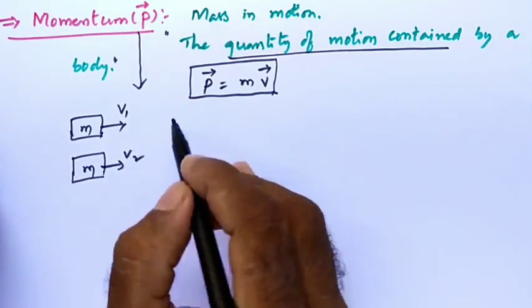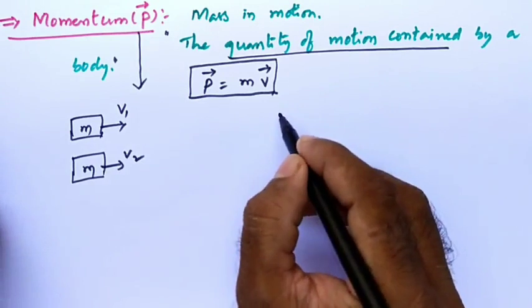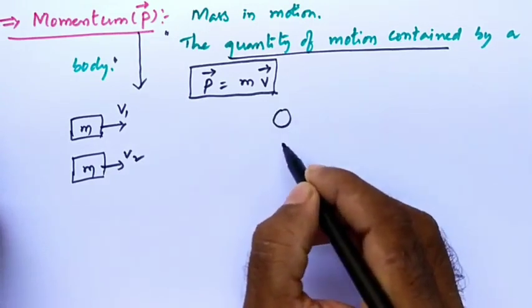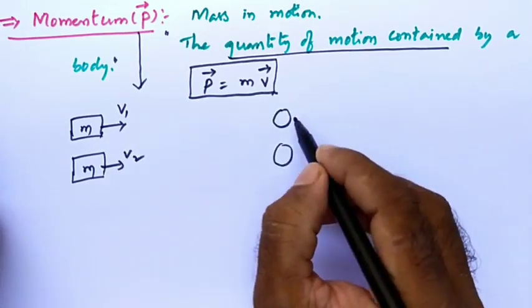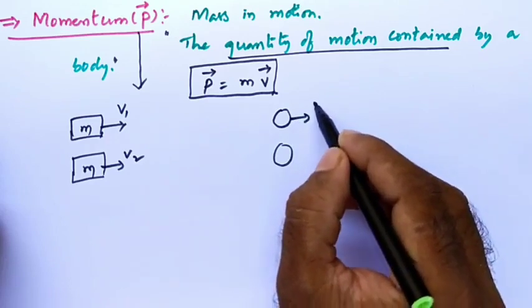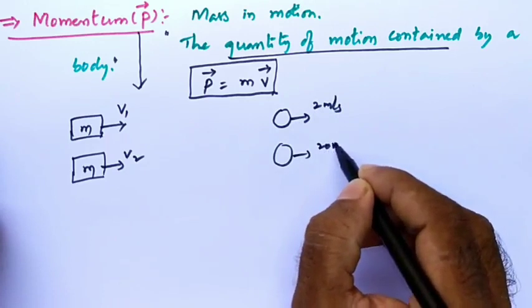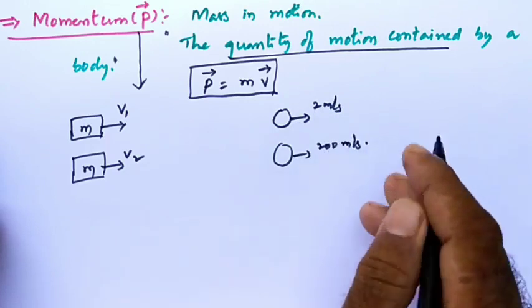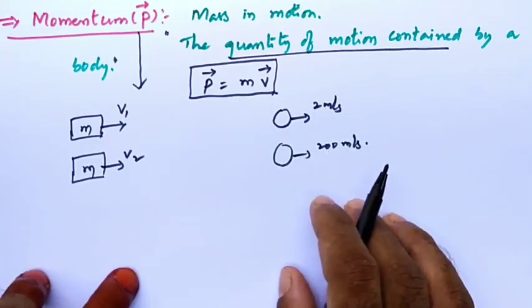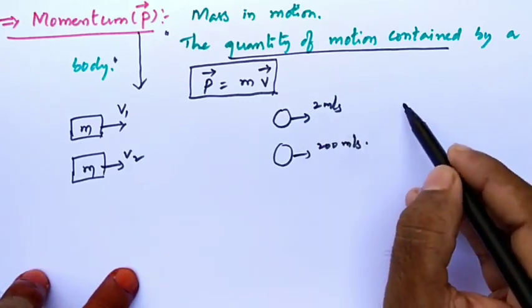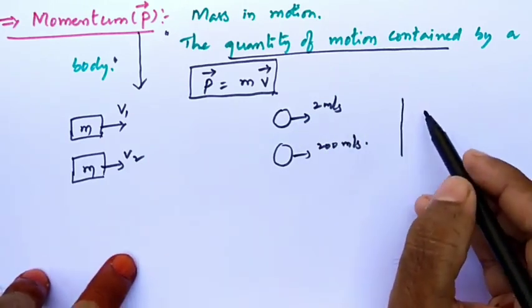This is one situation. Now let us see another situation. There are two objects. One is moving with 2 meters per second, another with 200 meters per second. Now these two objects hit another object.